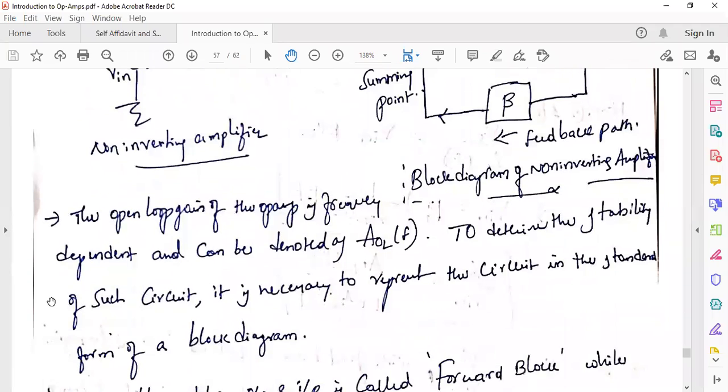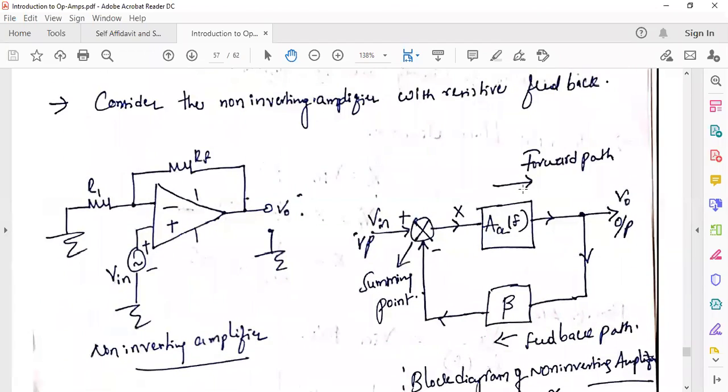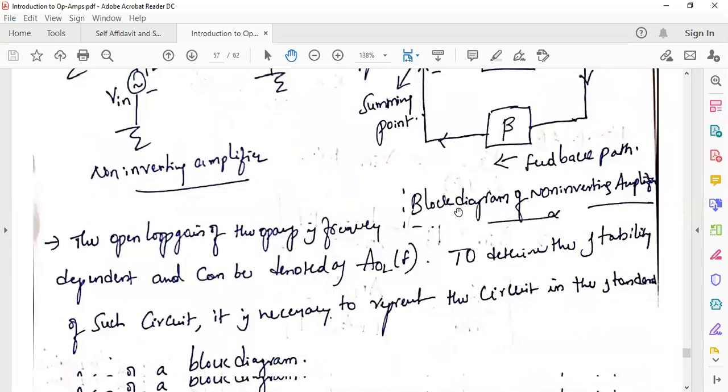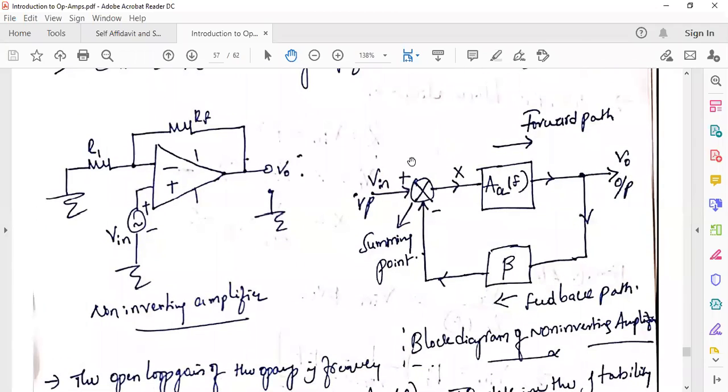To determine the stability of the circuit, it is necessary to represent this circuit in the standard form of block diagram. So for stability we have to draw the frequency response, that means the Bode plot. In order to find the frequency response of this circuit, first you have to convert this electronic circuit into block diagram form. From this we have to derive the transfer function.